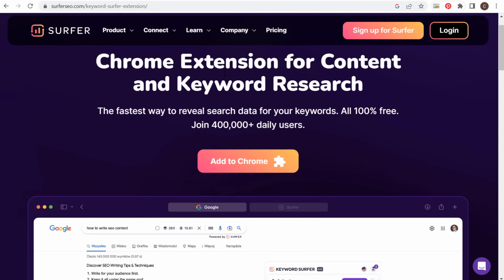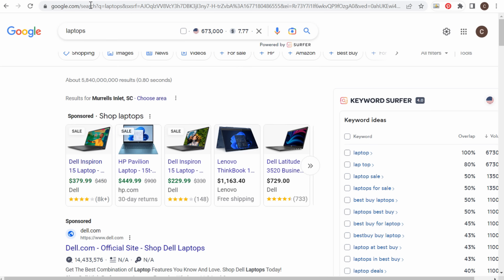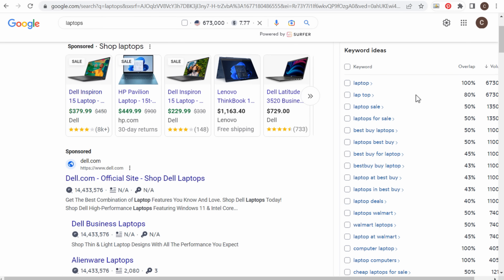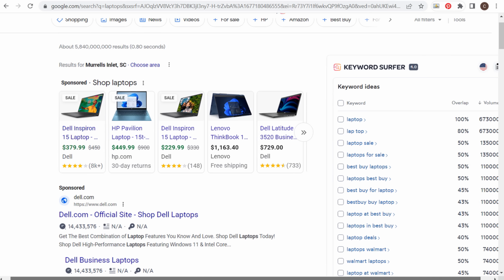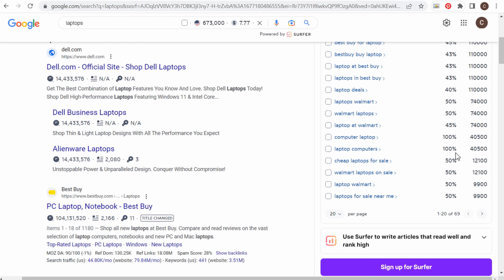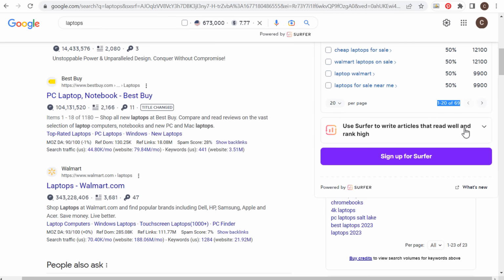And what's really good about both of these tools is if I do a search in Google or pretty much any search engine, they're going to give us all sorts of different keyword ideas right along the right-hand side here. So this is Keyword Surfer. They give us not only keyword ideas, they also give us overlap to the actual keyword we entered and the overall search volume. So we have all this search volume for all these different keywords, and they've given us a total of 69 different keywords that we can look at.